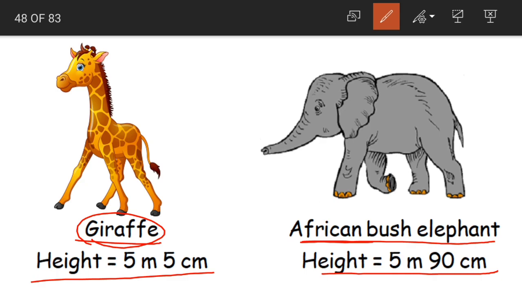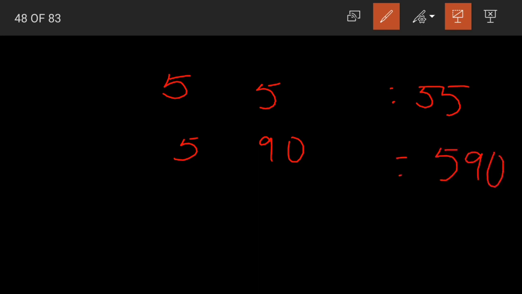See, if we compare the meters, both the meters are the same. Yes or no? 5 meters 5 centimeters. The next one is 5 meters 90 centimeters. If you consider these two as normal numbers, suppose this would be 55 and this is 590. Oh no, don't do this. Okay, first how do we compare and find out which is the bigger one?